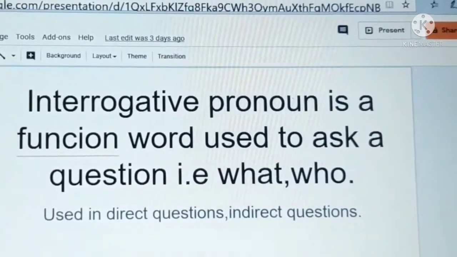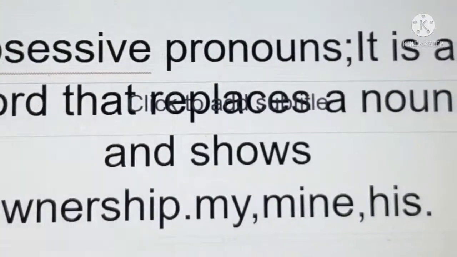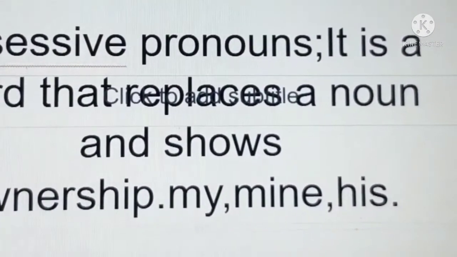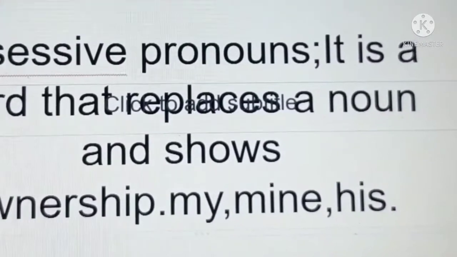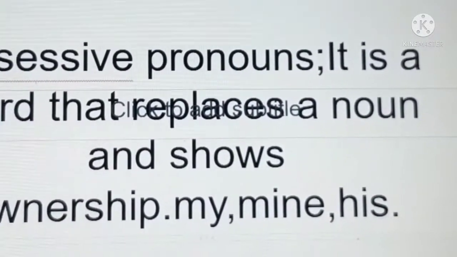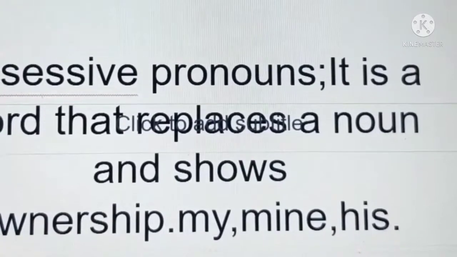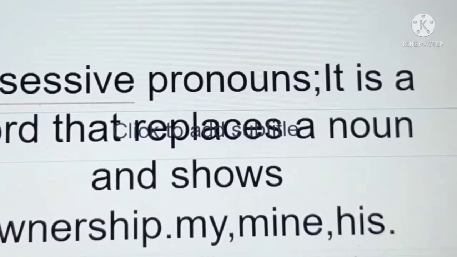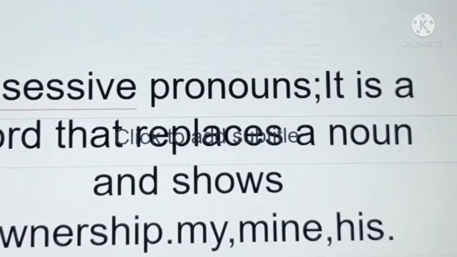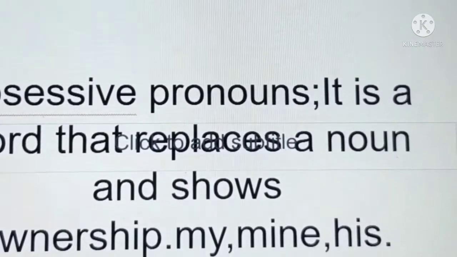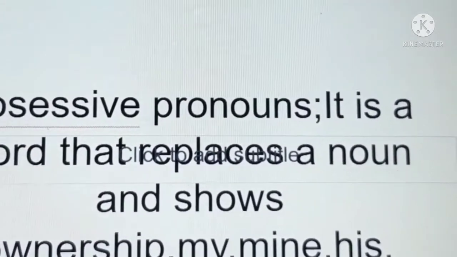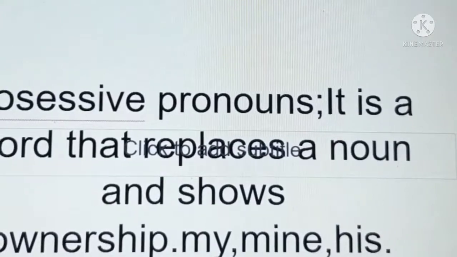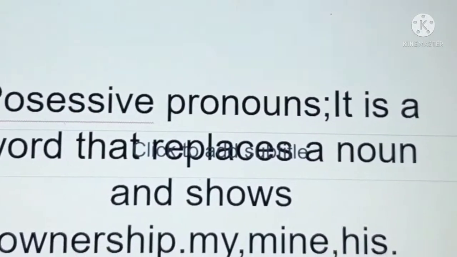Possessive pronouns. It is a word that replaces a noun and shows ownership. Example, my, mine, his. My pencil, my pen, his book, your book, your house. These are the examples of possessive pronouns.